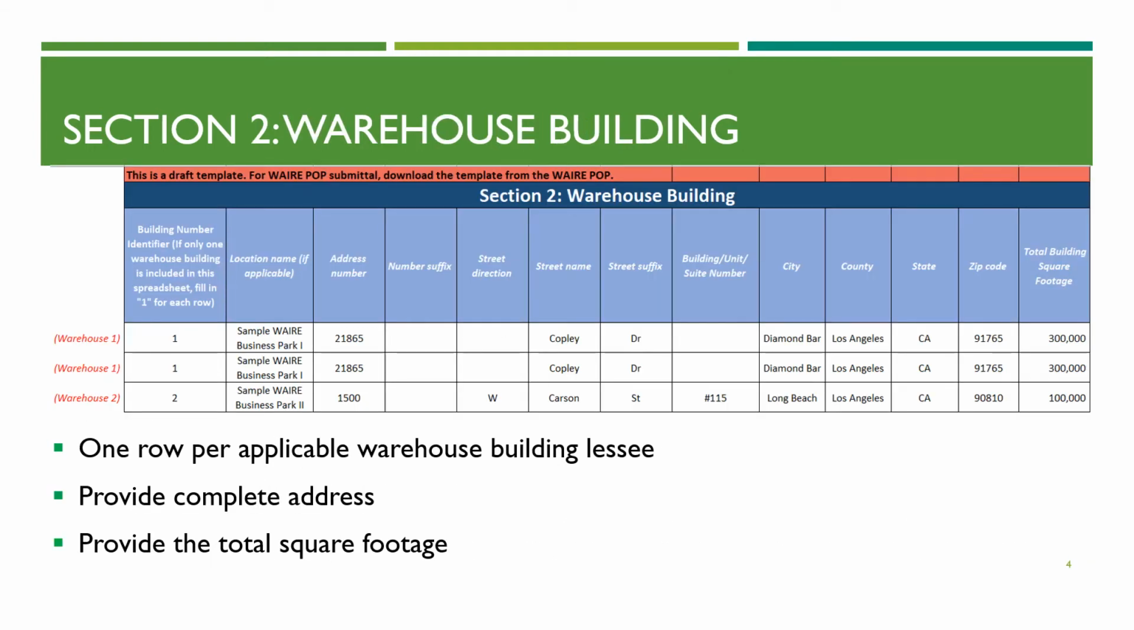Section 2 addresses the warehouse building itself, where the warehouse owner must report on the warehouse building address and size. Again, in this example, there are 2 warehouse buildings being reported, one with 2 lessees and the other one with 1 lessee. 1 row per applicable warehouse lessee. As you can see, the reported warehouse address and size for the shared warehouse building does repeat for the 2 lessee example.